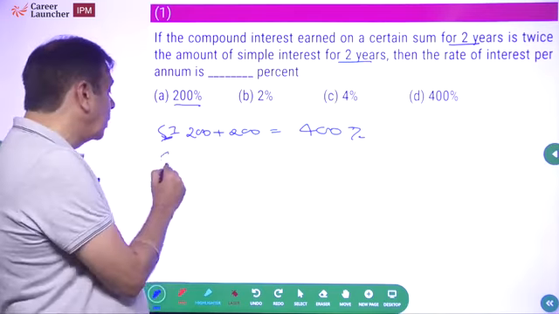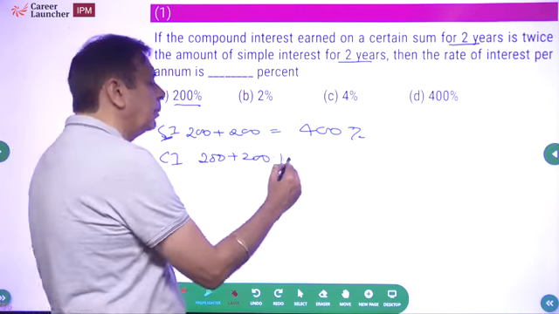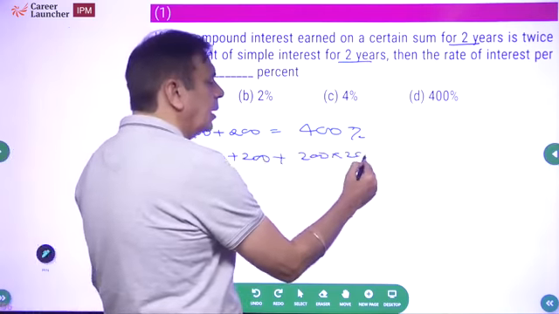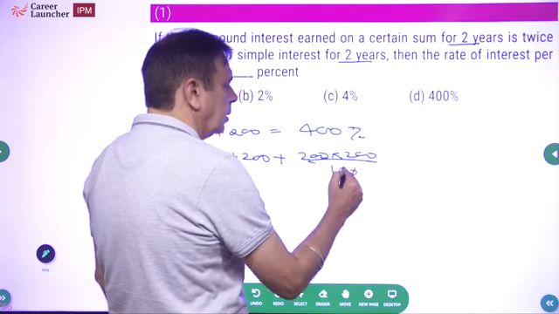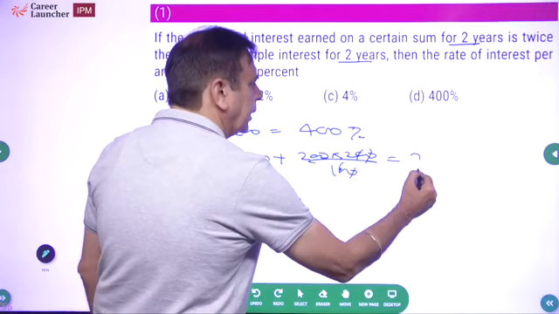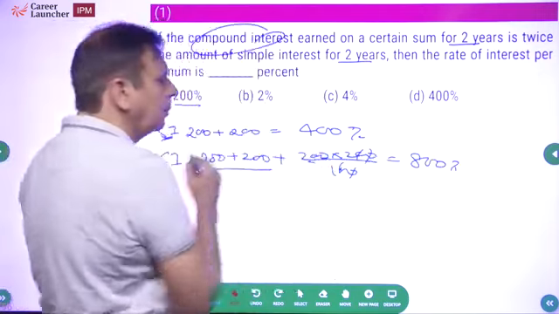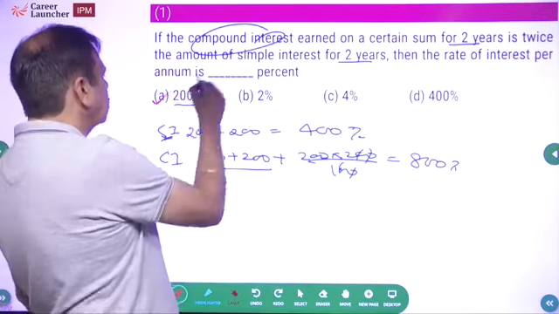And if it is compound interest, it will be 2 successive increments of 200, so A plus B plus AB by 100. How much is this? 400 plus 400, equal to 800%. So compound interest is double the simple interest, and the correct answer should be this one.